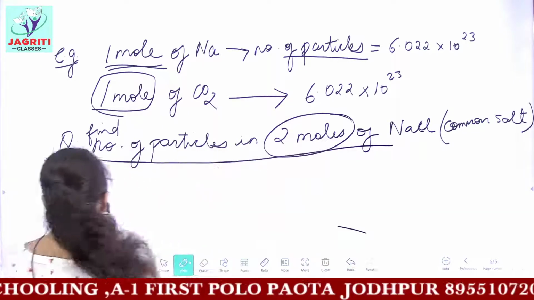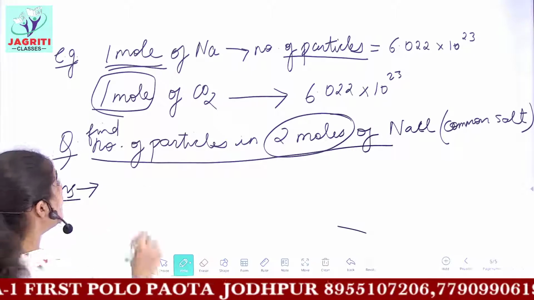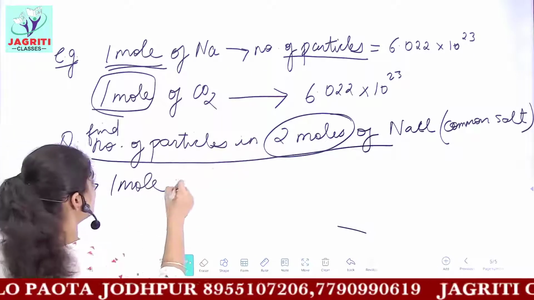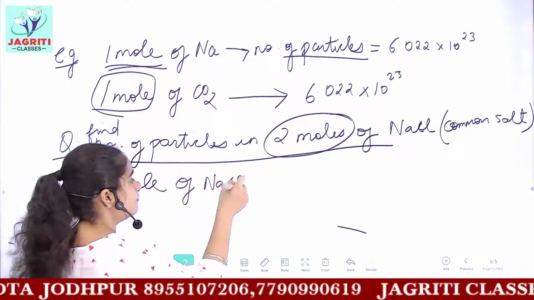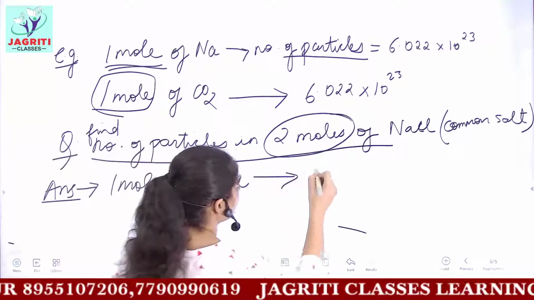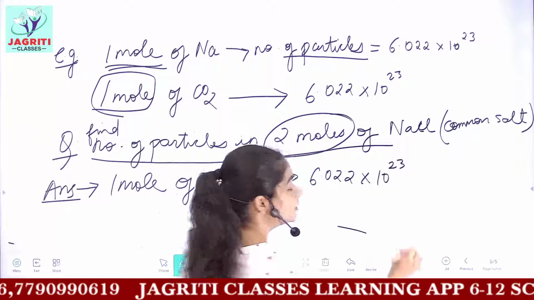Okay, let's solve this. The answer to this question will be very simple. I know that in 1 mole of any substance, here the substance given is NaCl, the number of particles remains fixed. So the number of particles would be 6.022 × 10^23.